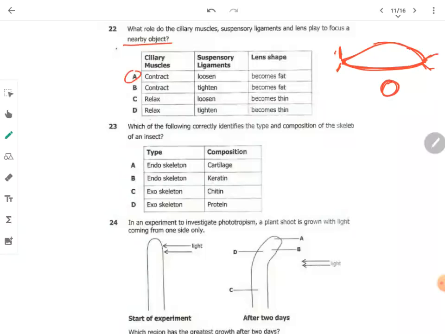Question 23. Which of the following correctly identifies the type and composition of the skeleton of an insect? So type, composition: endo, cartilage; endoskeleton, keratin; exo, chitin; exo, protein. The answer is C. An exoskeleton goes with chitin.